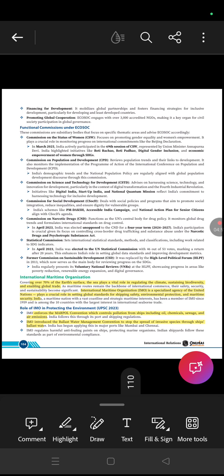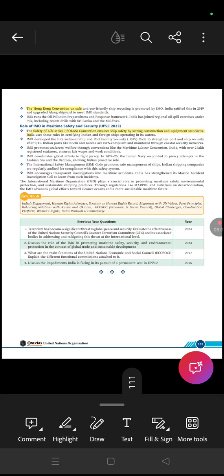Then there is the Ballast Water Management Convention. First was MARPOL, second is the Ballast Water Management Convention, which helped in stopping the spread of invasive species through ships' water. Then there is the anti-fouling convention. Then there is the Hong Kong Convention on safe and eco-friendly ship recycling. So IMO plays a crucial role in promoting maritime safety, environmental protection, and sustainable shipping practices.